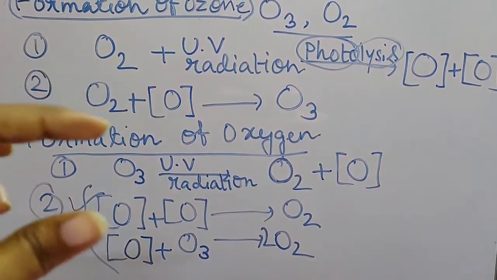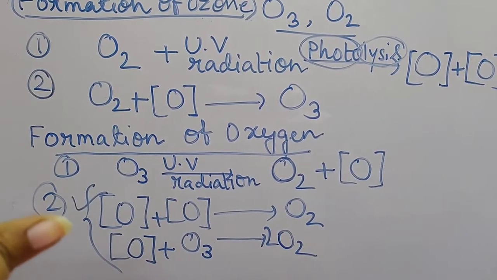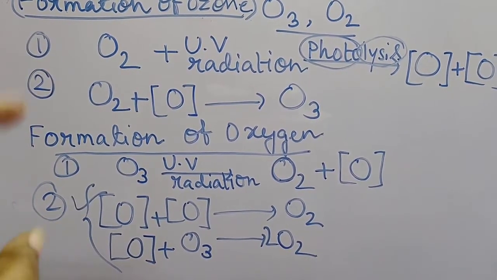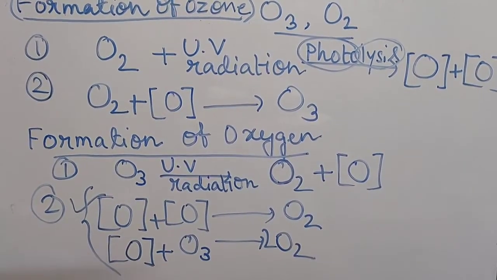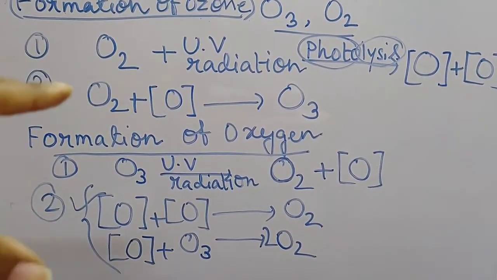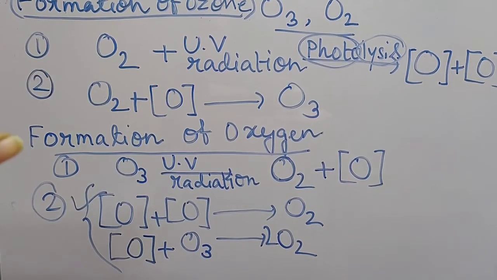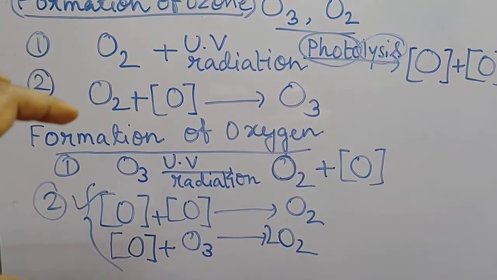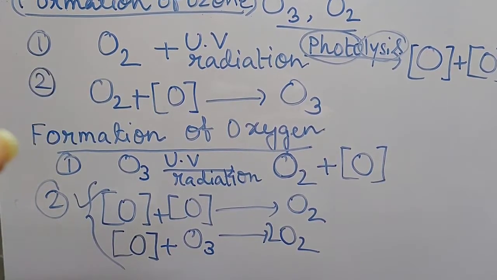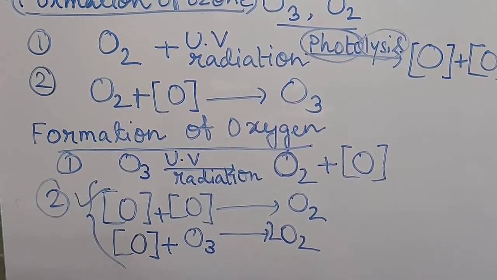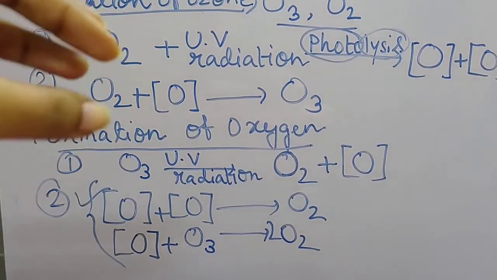Now these two steps take place simultaneously in the stratosphere. Simultaneously means at the same time, these two reactions will continue, which helps in balancing the total amount of ozone and the total amount of oxygen.